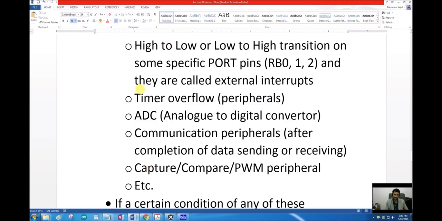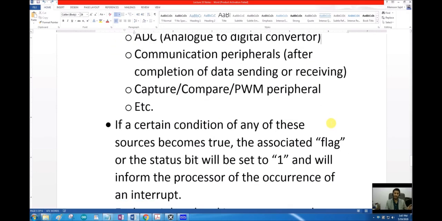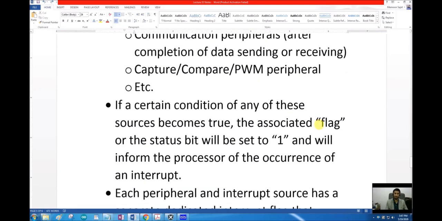In all of these cases, our program will jump to the same interrupt service routine. And inside that routine, we will check which specific peripheral was the source of that interrupt.